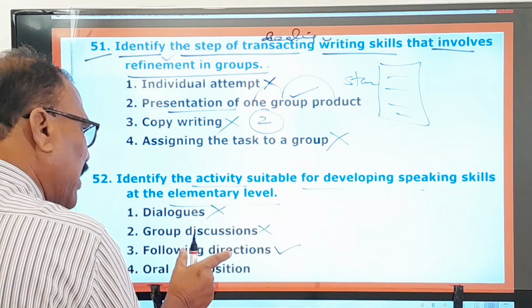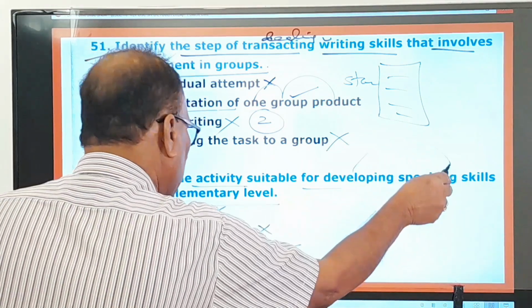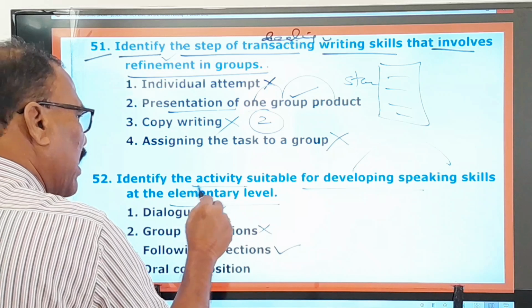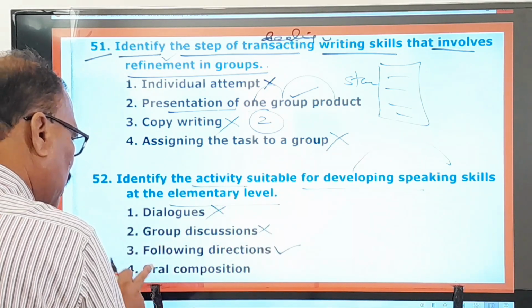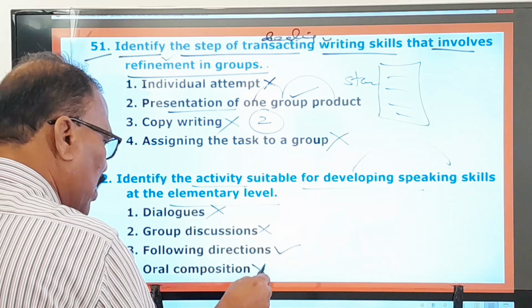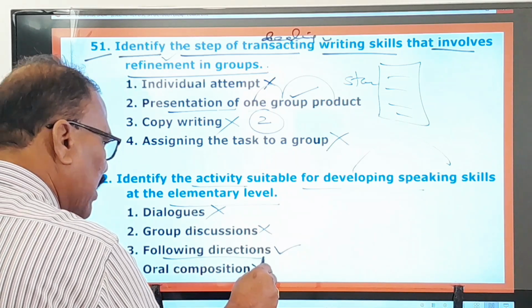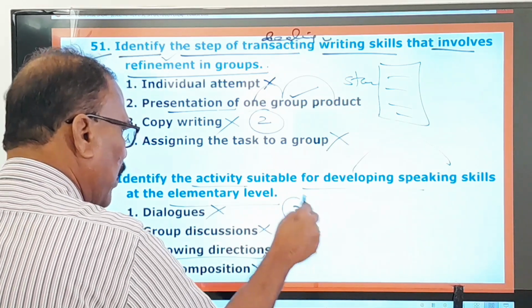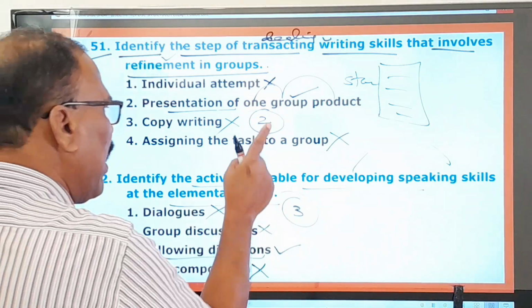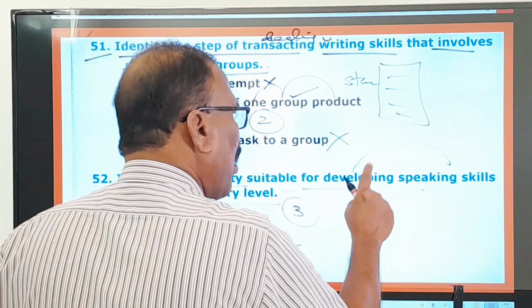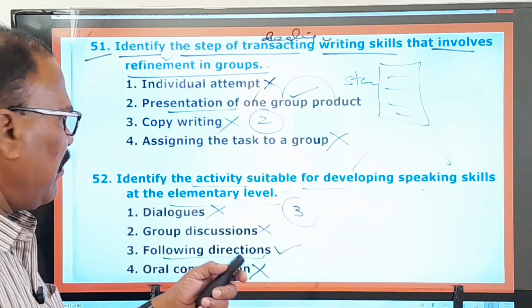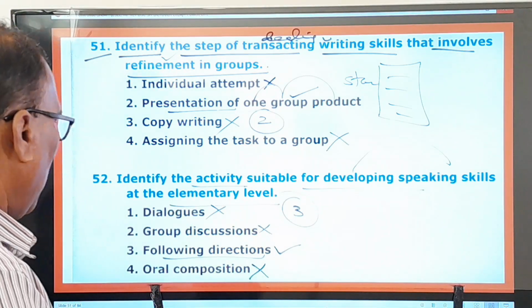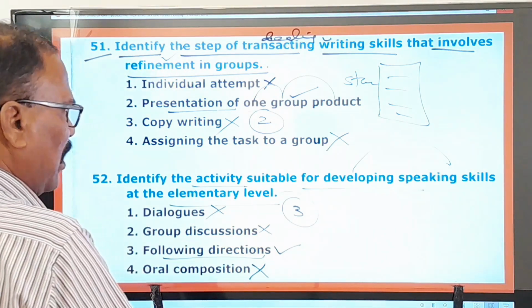This activity will develop the speaking skills of students at the elementary level. So dialogues, group discussions, oral composition, these are wrong. Only following directions is the right one. Only this can help improve or develop speaking skills of children at the elementary level, right? And now we move on to other questions.